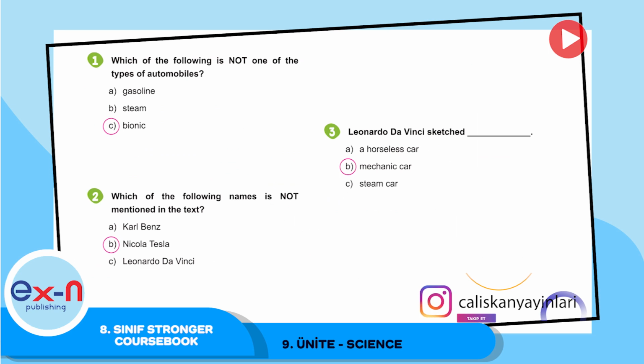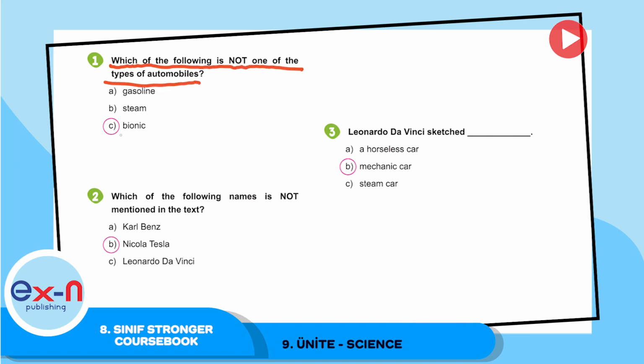So there are 3 activities. Number 1, which of the following is not one of the types of automobiles? Bionic. Number 2, which of the following names is not mentioned in the text? Nikola Tesla. Number 3, Leonardo da Vinci sketched a mechanical car.